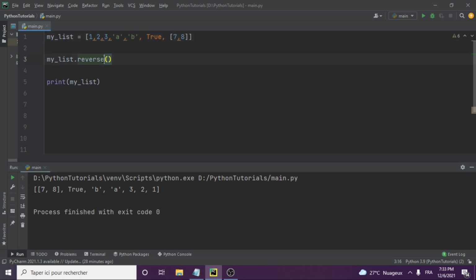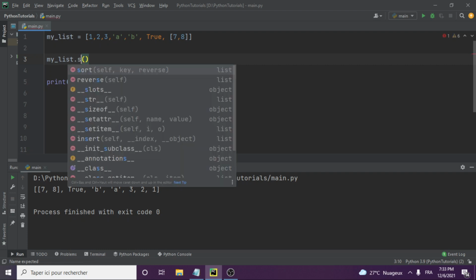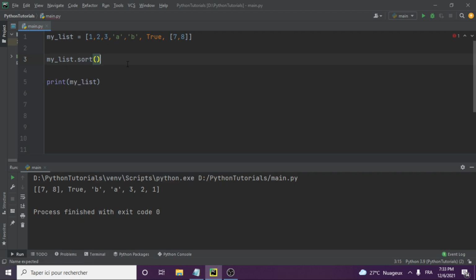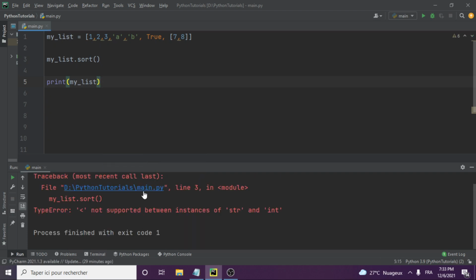So you could also look at my list dot sort. Let's run that. It can't sort it now because we have these other elements here. So it is very logical. How would it sort these when these elements are there?